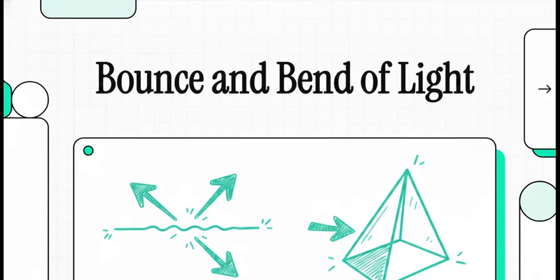Today we're taking a deep dive into the seriously fascinating world of physics, specifically unpacking the hidden mechanics of light itself. We're going to focus on the reflection and refraction of light. It's something we literally experience every single waking second, yet we rarely stop to think about the actual physical laws dictating how we see the universe around us.